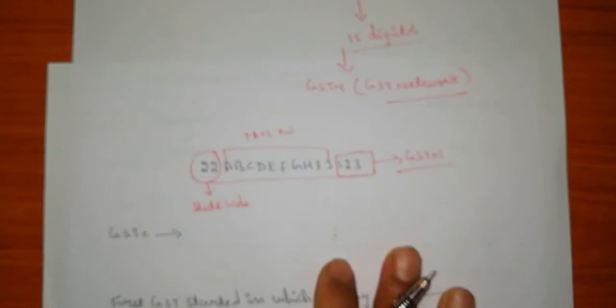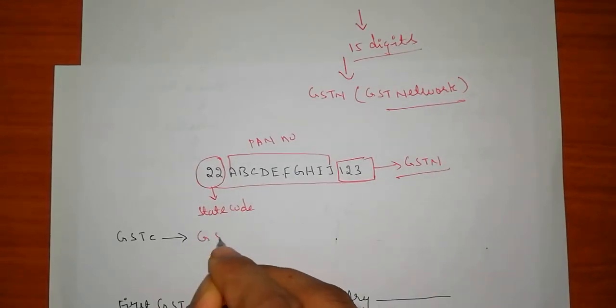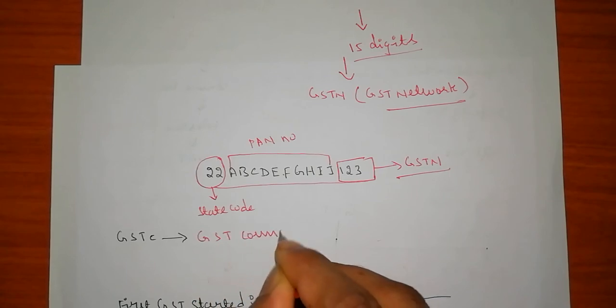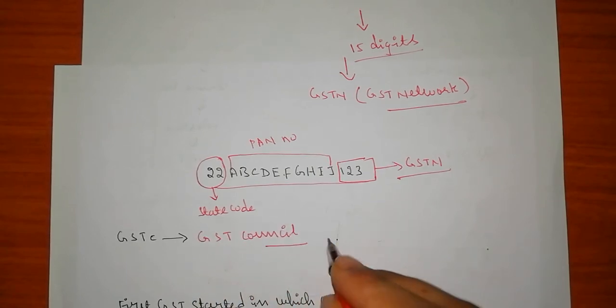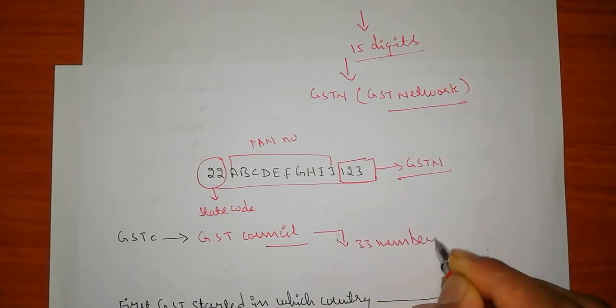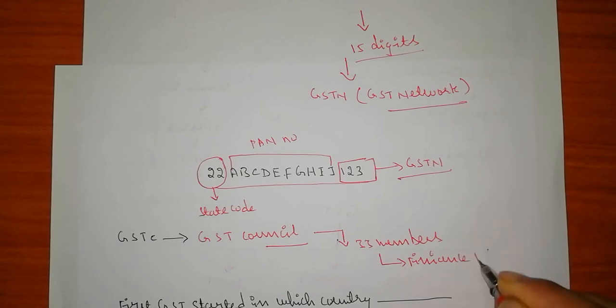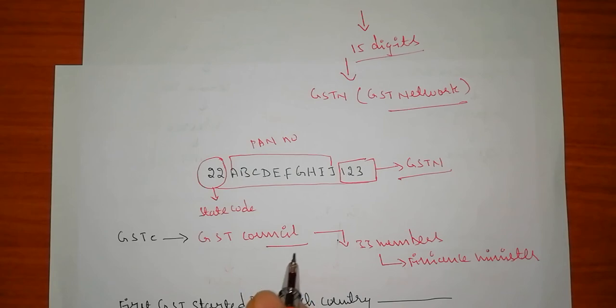Now, the head of the GST Council. What is GSTC? GST Council, Goods and Services Council. In this there are about 33 members, and it is headed by the finance minister. The GST Council is the body that decides how much taxation has to be paid and how much it has to differ. All that is decided by the GSTC.